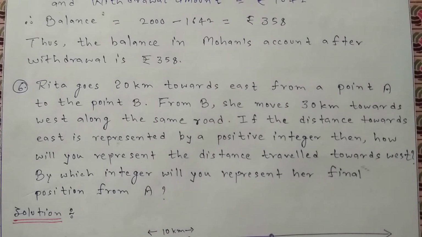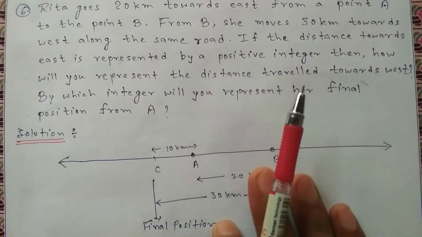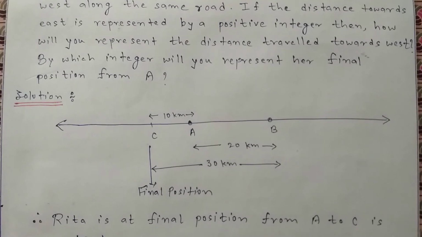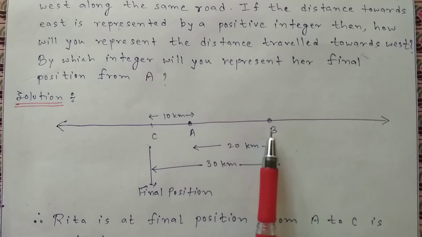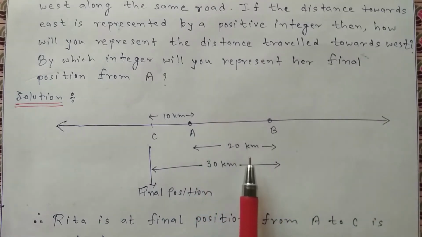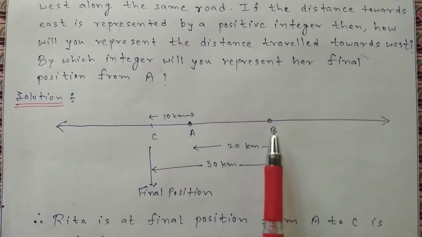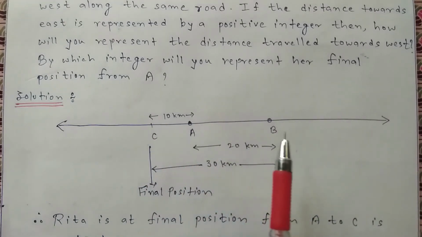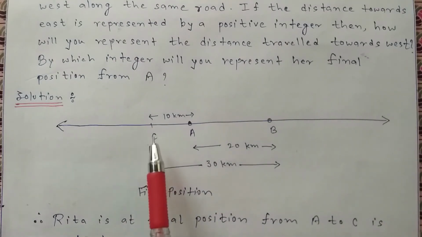In this question, it says that Rita starts walking from point A and goes to point B, which is in the east direction of A, 20 km apart. And from point B, she again moves towards point A, to point C, and she travels 30 km and stops here.